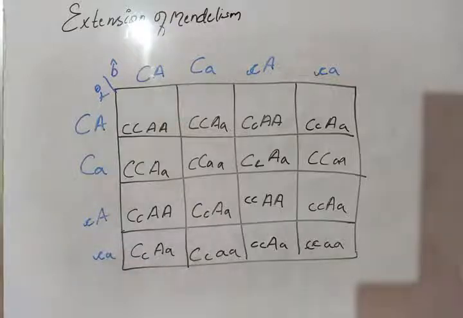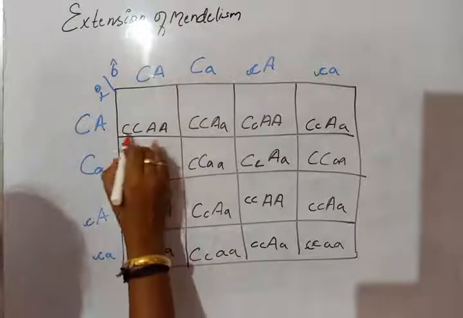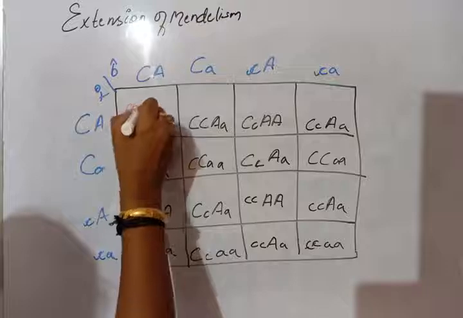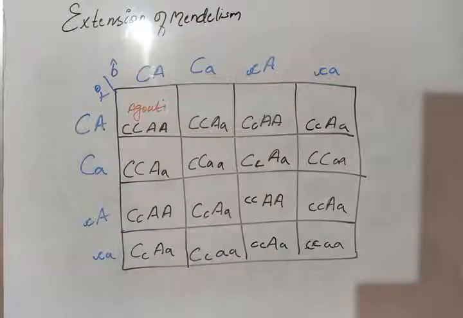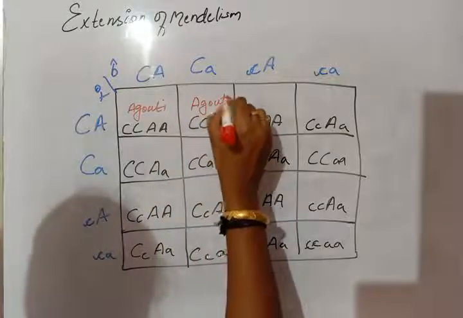Now we will count. What are the possible phenotypes? Here both the genes are in the dominant condition, so it causes the color agouti. Here also agouti.